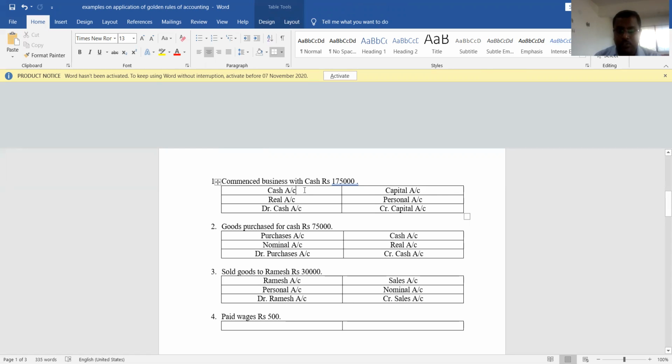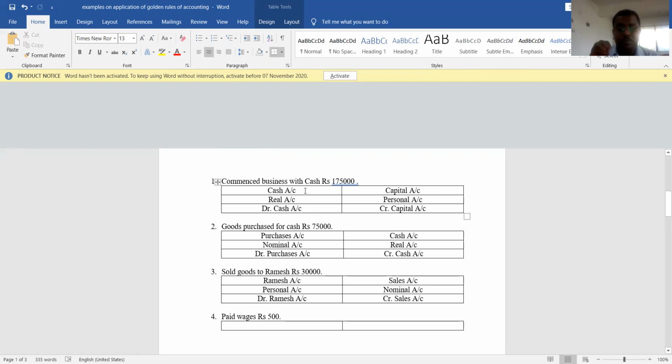As we all know, capital account represents the owner. First we need to find out the two accounts. Later, once we have found the two accounts, we should see which category they belong to. Here cash account is an asset, so it is a real account. Capital account represents the owner, so it is a personal account. Now we should apply the rules based on the situation. If it is a real account, we should check whether this asset is coming into the business or going out of the business. If it is coming into the business, we need to debit it. If it is going out of the business, we need to credit it.